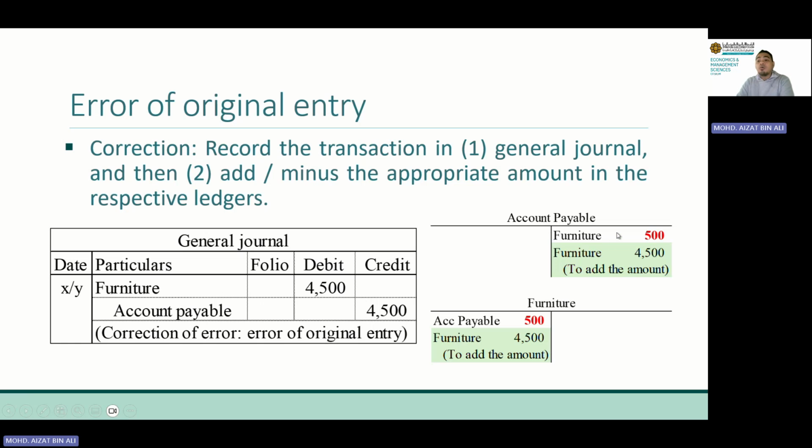This is how our account would look like. In our furniture account, first we have the wrong entry, 500 ringgit, but we don't do anything about this. We just make another record. Sorry, by the way, the particular is wrong. In the furniture account, it is account payable, not furniture. It should be account payable here.